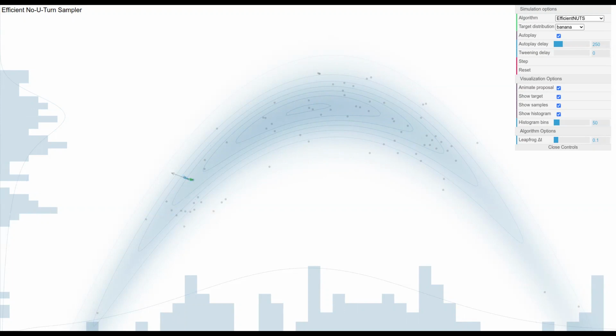The nice thing about Hamiltonian Monte Carlo is that when it is also using the gradients in this simulation, it can sometimes go quite far away, as you can see from these jumps.